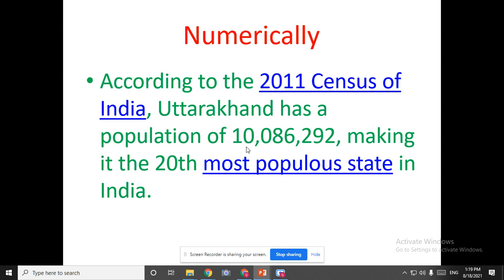So it is 1 crore 8 lakh 86,292 population. This makes it the 20th most populous state in India.